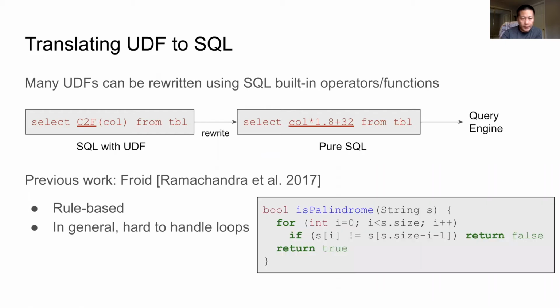For instance, this function contains a loop to detect if a string is a palindrome. In SQL, the same task can be done by checking if the string equals to its reversal. But it is hard to come up with a general rule to perform the translation.